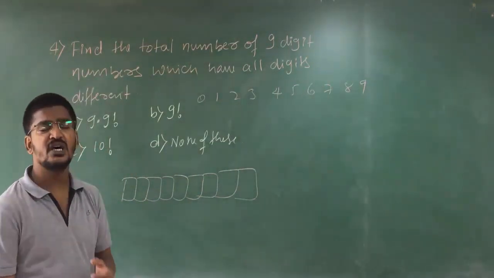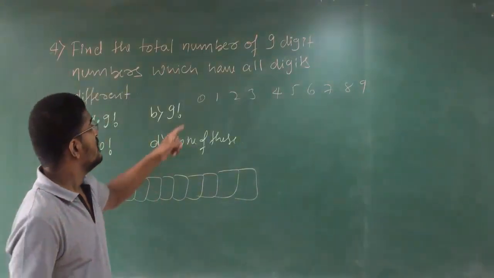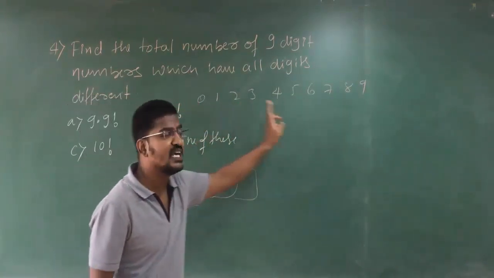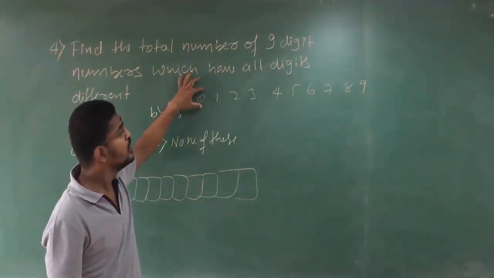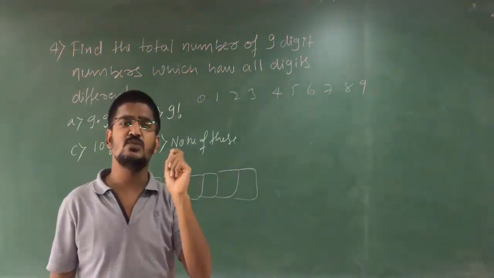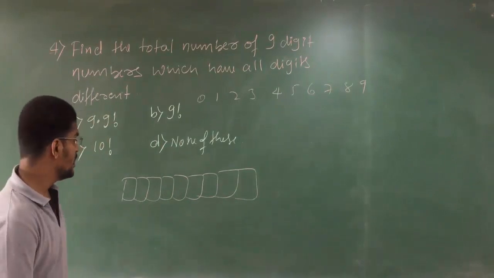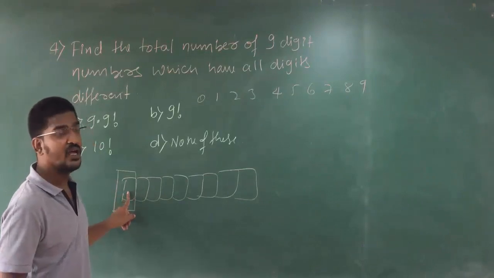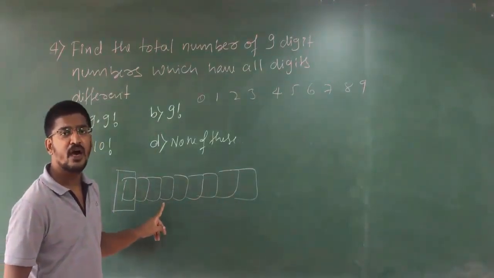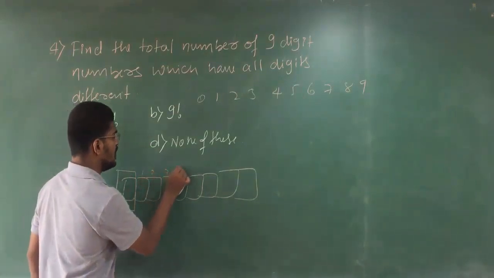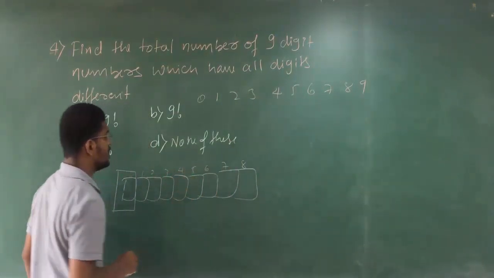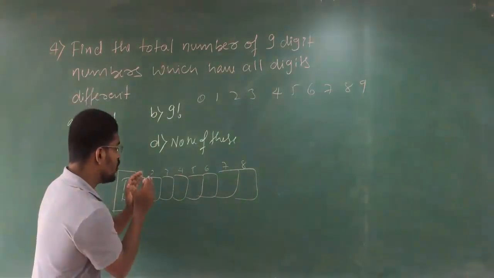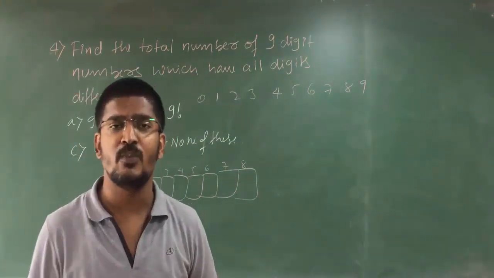So please observe here that you have 10 digits, in that 0 is also present. This 0 is making us a small problem. What is that small problem? If I place 0 here, this will be an 8-digit number. Are you getting my point? See, 1, 2, 3, 4, 5, 6, 7, 8. If I fix 0 here, it will be an 8-digit number. But I don't need this type of numbers. Have you got my point?